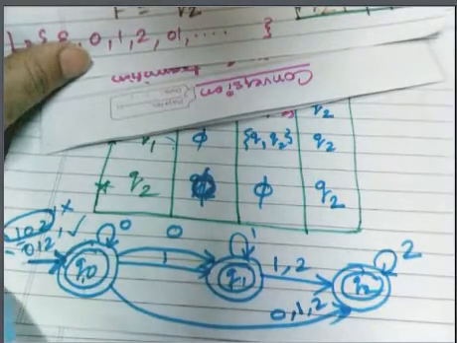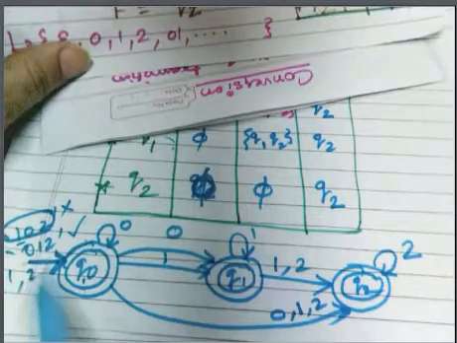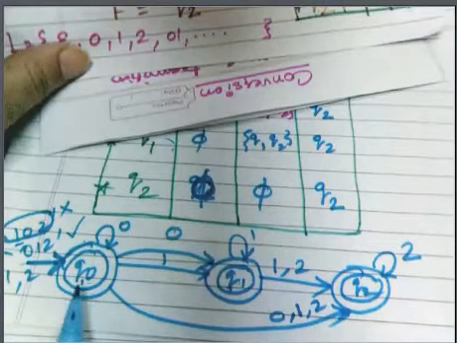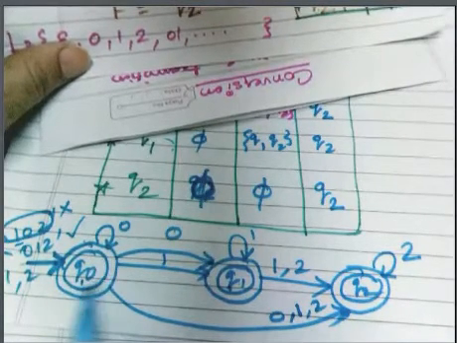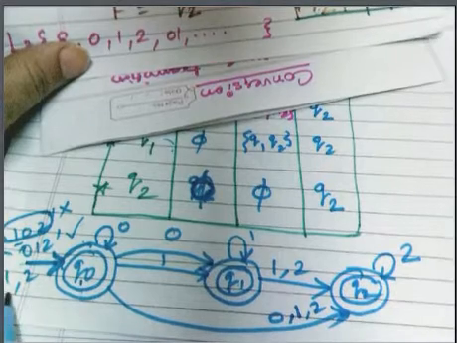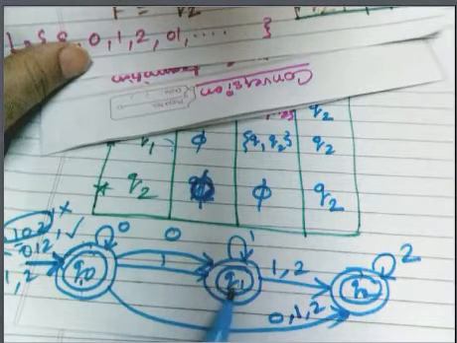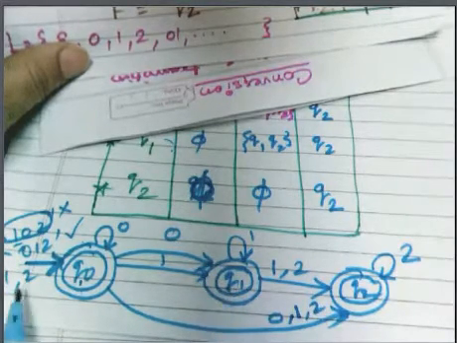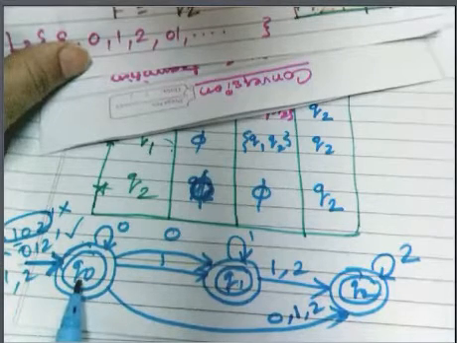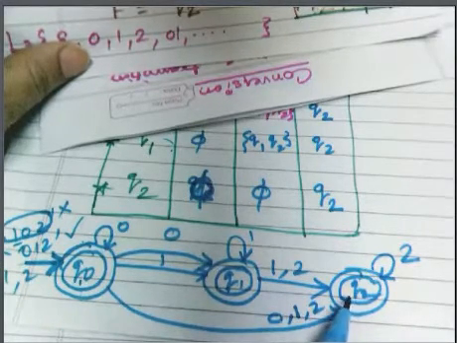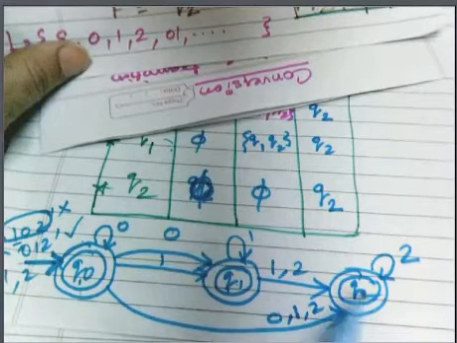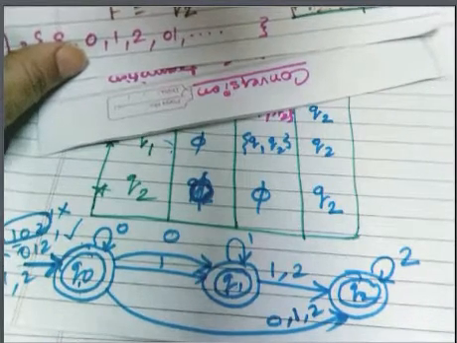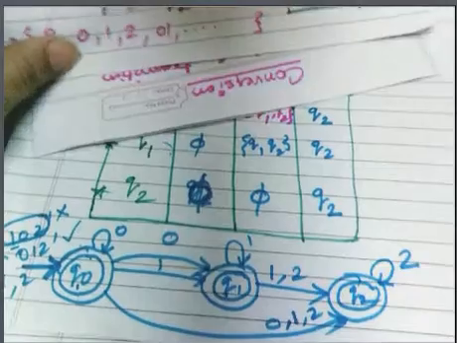Again, we have taken simple examples 0, 1, 2, all these are acceptable. See here, when you are giving input as 0, it will remain in Q0. Since Q0 is a final state, it is acceptable. If you are giving 1, Q0 on 1 moves to Q1. The whole string is read and you are in Q1, and it is a final state, so acceptable. Similarly, when you give input 2, you are reaching Q2, and that is also a final state. So this will be your equivalent NFA without epsilon move. Have you understood it?